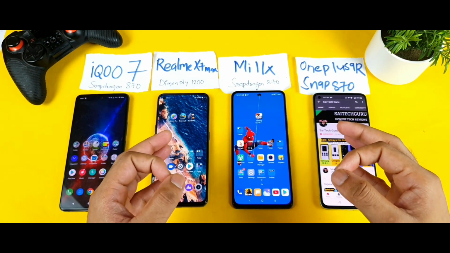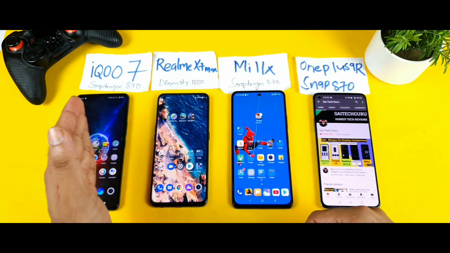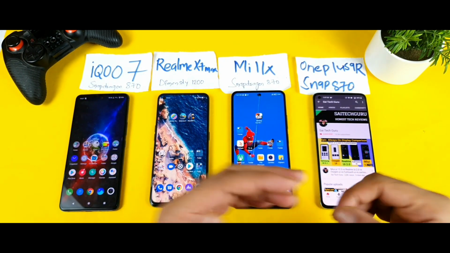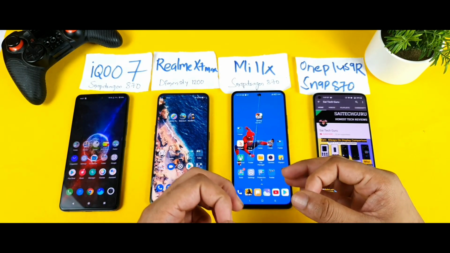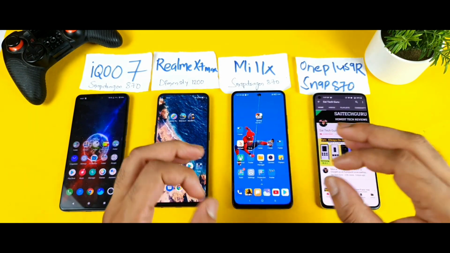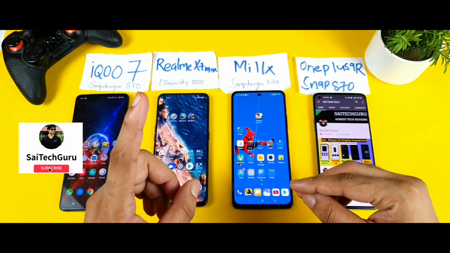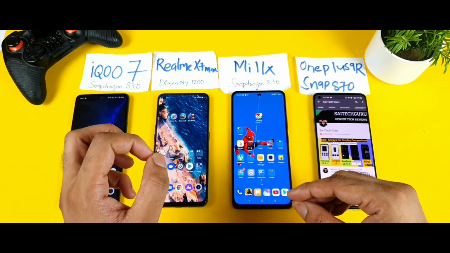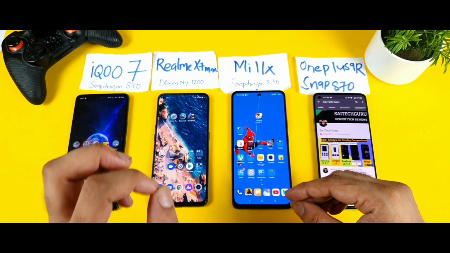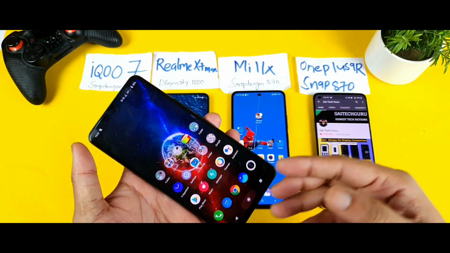In today's video we'll compare the haptic feedback between all of these four smartphones which I got right now. As you can see, friends, the reason I am doing this haptic feedback comparison is that a lot of users asked me this question: when you're using haptic feedback, which phone has better haptic feedback from the bottom and from the top?